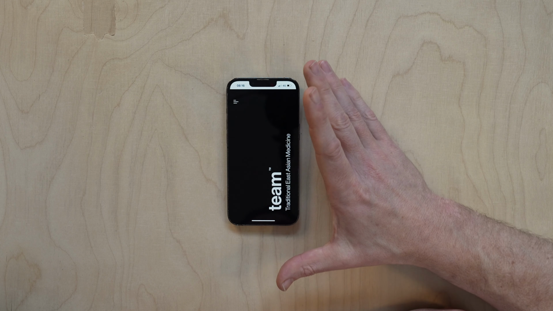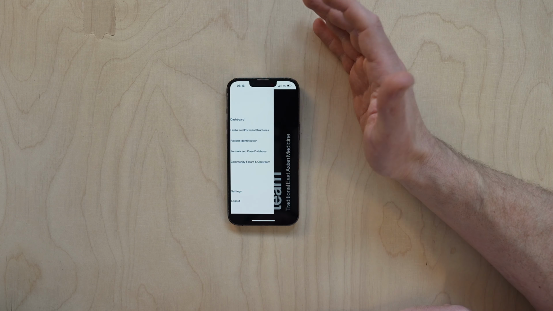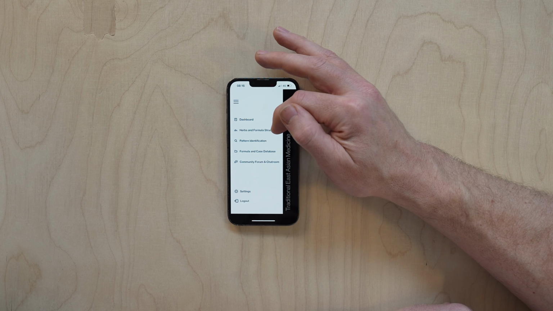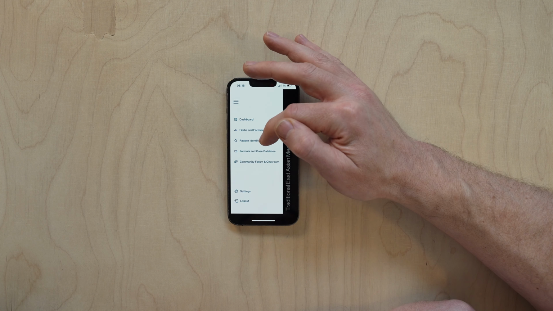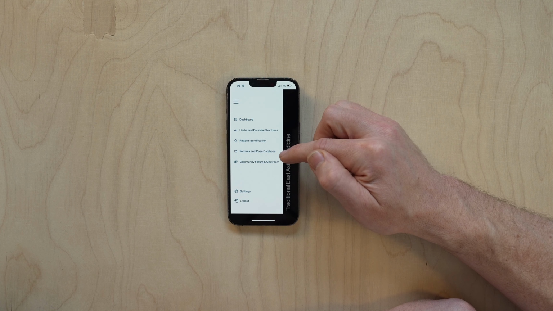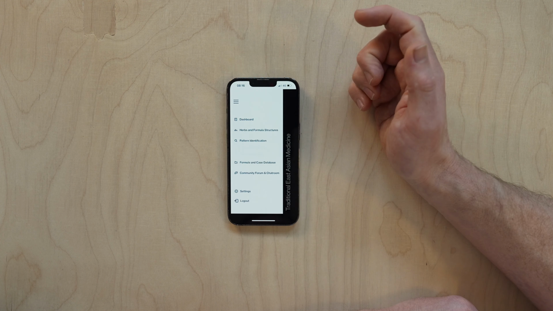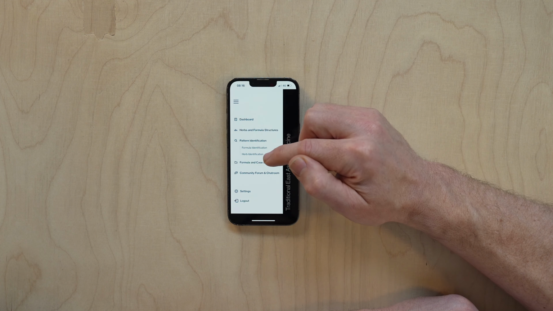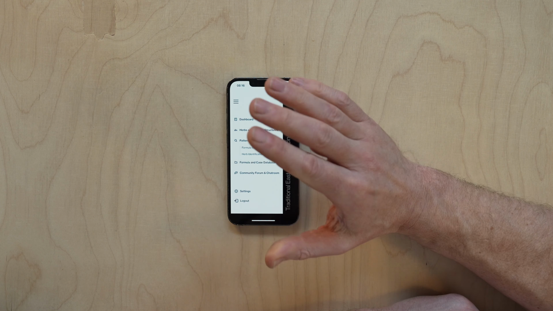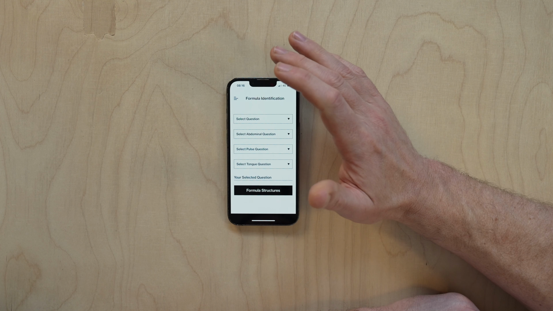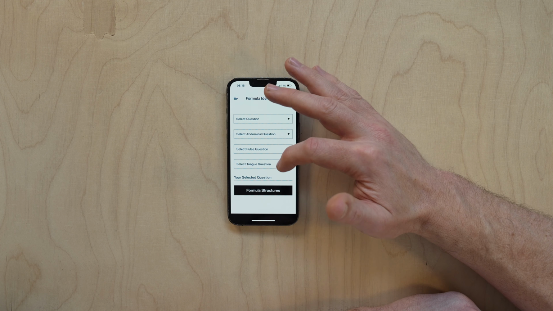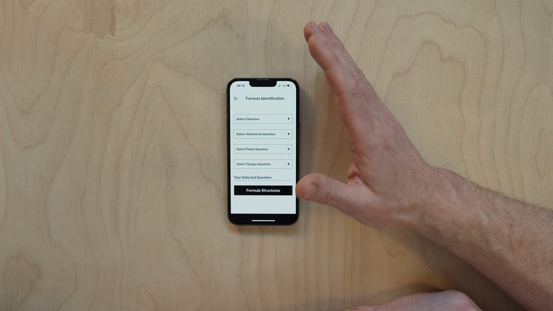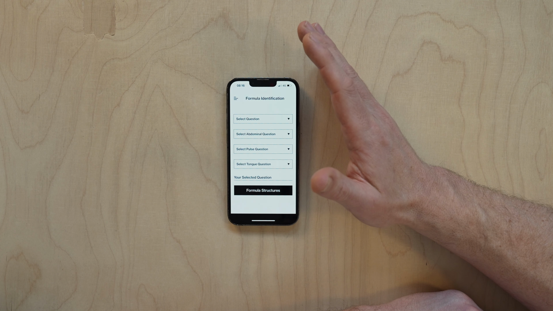So let's now do an example on the app. If we come into the menu, we see the herb and formula structures, which is all the information contained within the team learning modules, pattern identification, formula case database, and community forum and chat room. If we click on pattern identification, there is formula identification and herb identification. If we want to use questions, we go through formula identification, which has the questions, the abdominal, the pulse, and the tongue coating.